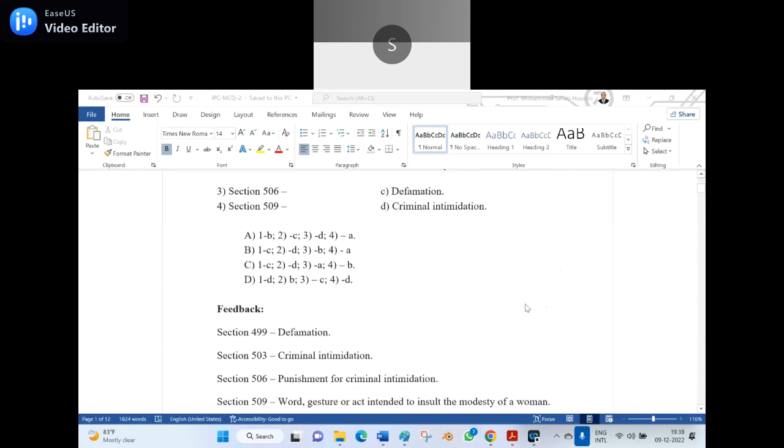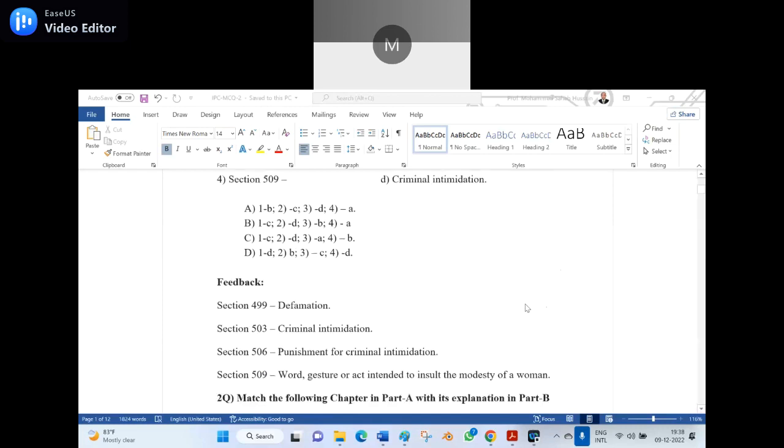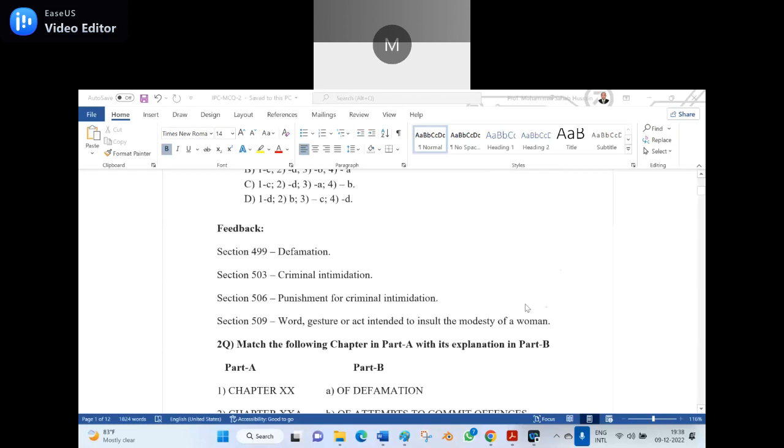And the feedback is Section 499 is the defamation, Section 503 is the criminal intimidation, 506 is the punishment for the criminal intimidation, and Section 509 is the word, gestures or act intended to insult the modesty of a woman. So C is the right answer for the first question. What is meant by gestures? Anyone? Supplementary question.